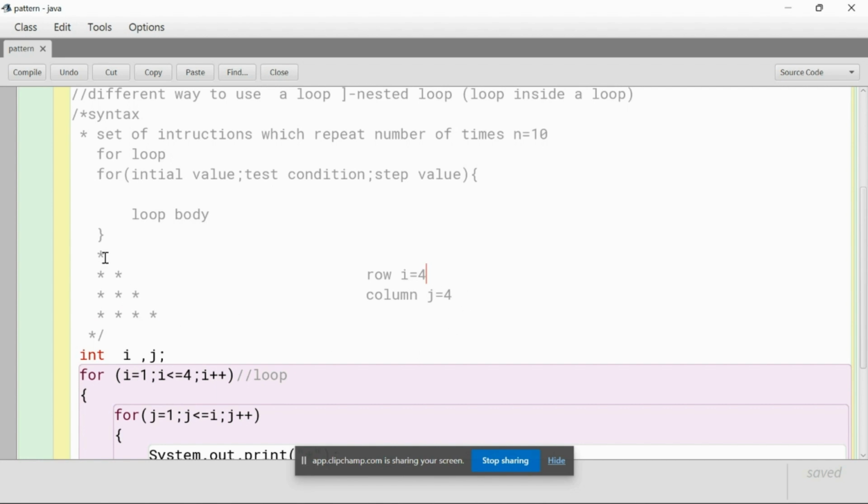Over here again we'll analyze how many columns. So this is column number one, column number two, column number three, and column number four. We have totally four columns.